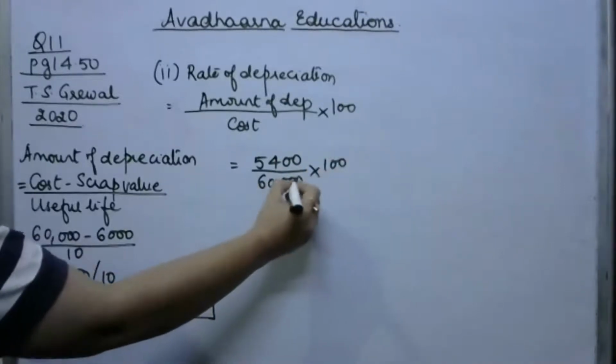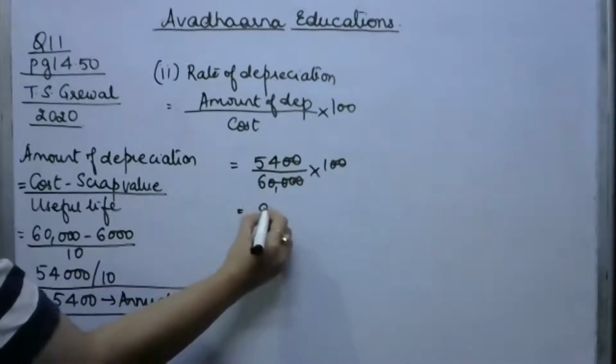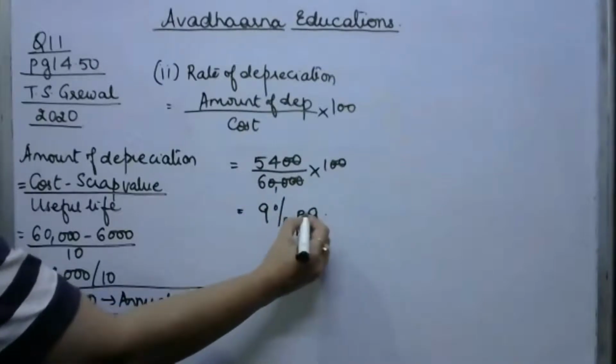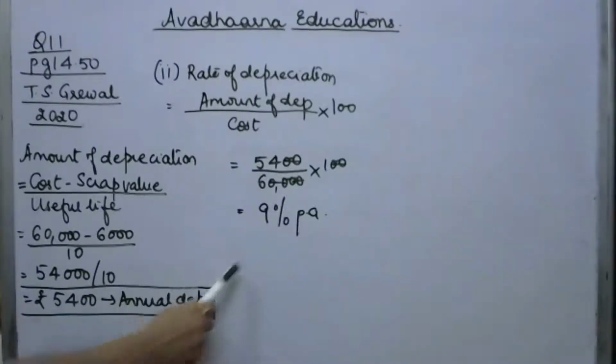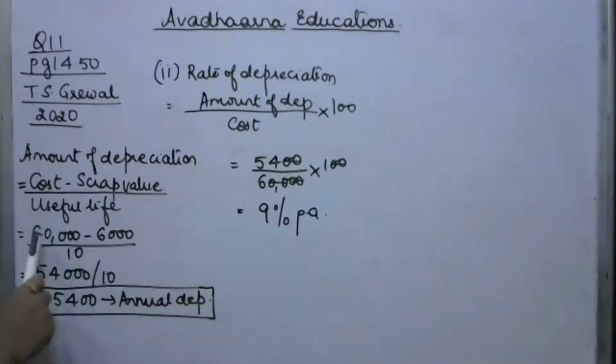If I solve this, I get the rate of depreciation as 9% per annum. So this is the rate of annual depreciation, 9% per annum. By applying this rate on the cost of the asset, that is 60,000, we calculate the depreciation every year, that is 5,400.